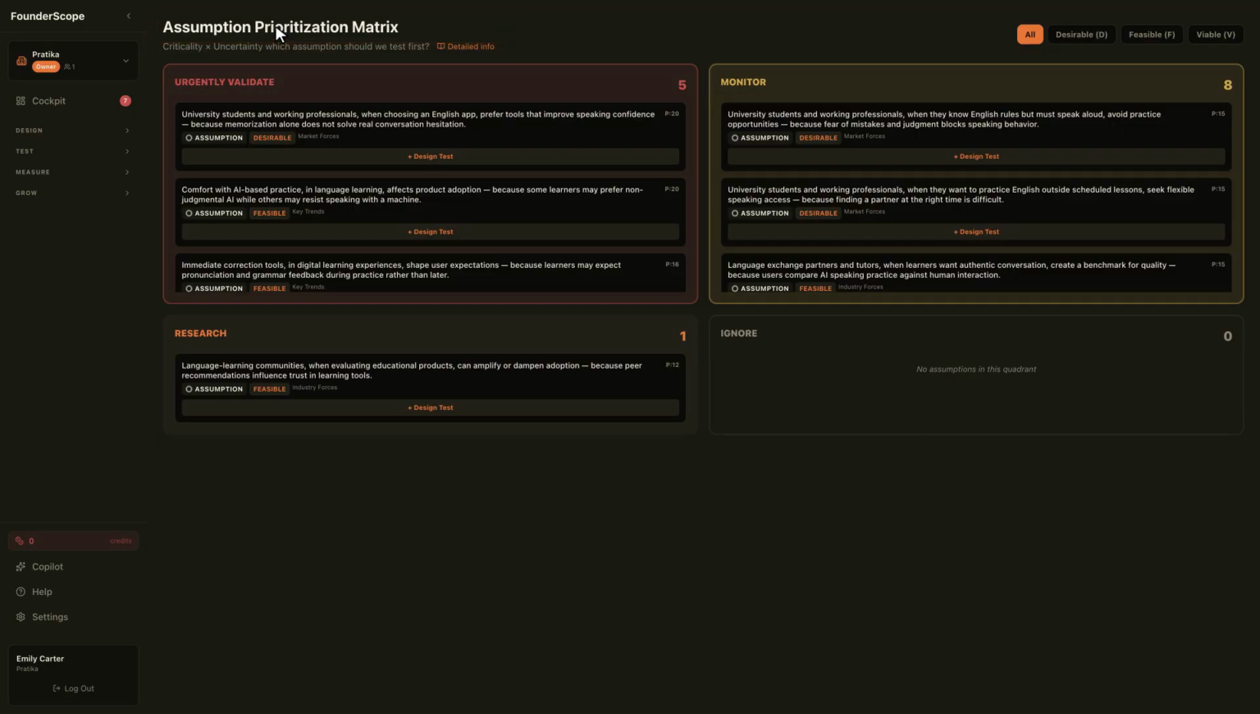This matrix is also the foundation of the comprehensive strategic roadmap and stage gate section we'll cover in the next videos. Because without knowing which assumptions to validate first, we can't determine what stage we're in or when to advance to the next. First, we prioritize the right questions, then we arrange them on the roadmap. We'll continue Pratika's journey in the next video.